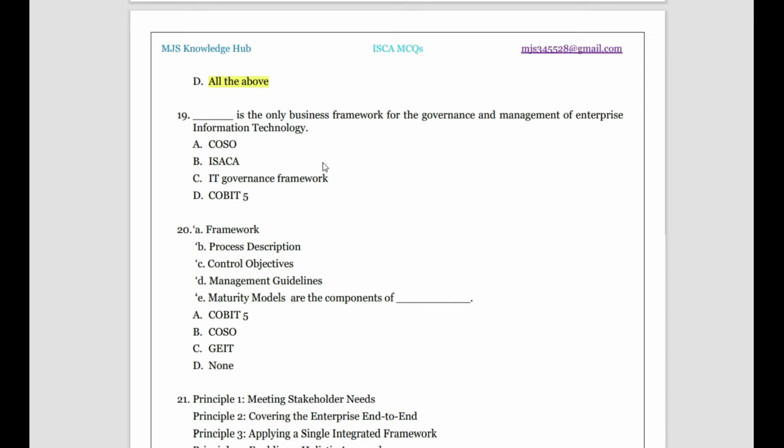IT governance framework is a framework for the development of IT. But COBIT 5 is an overall embracing framework, highly customizable for every kind of business, for the governance and management of enterprise IT. It is not for the information systems only, it is for management of the information system. So COBIT 5 will be the answer.